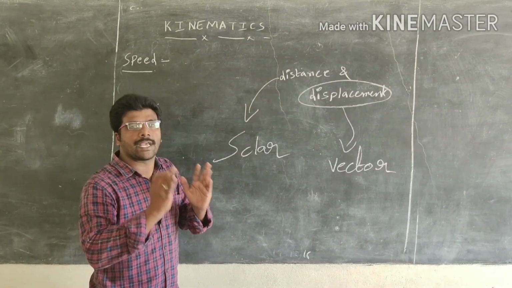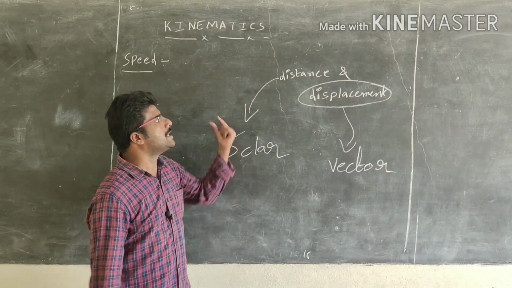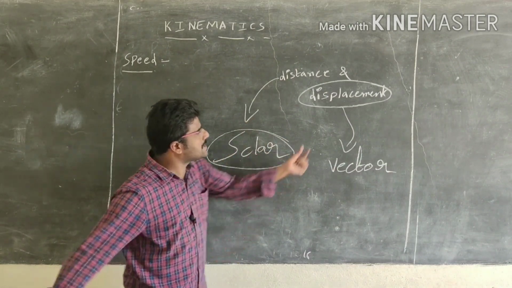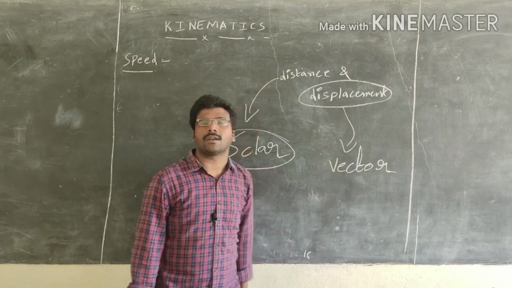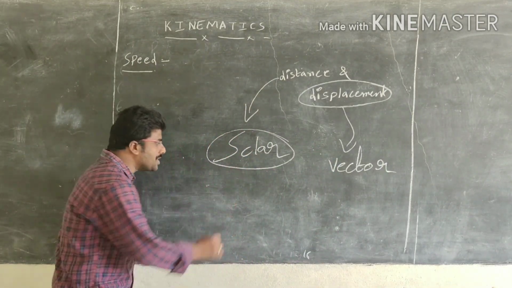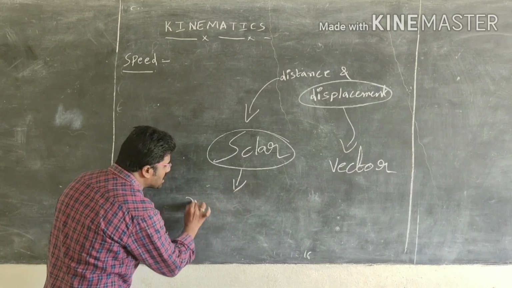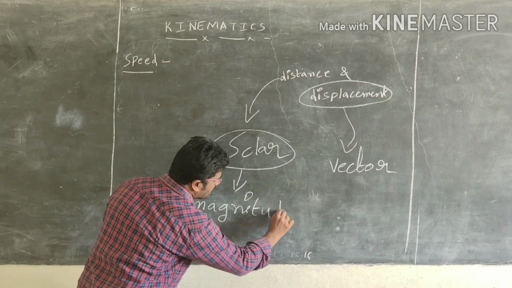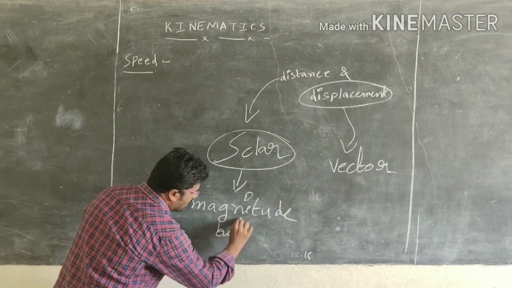One more very important difference between distance and displacement: distance is a scalar, whereas displacement is a vector. What is scalar and vector? Scalar is having only magnitude but not direction.